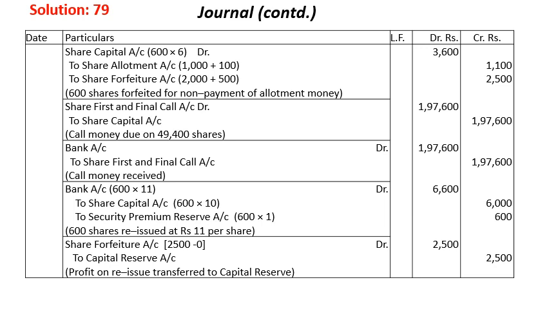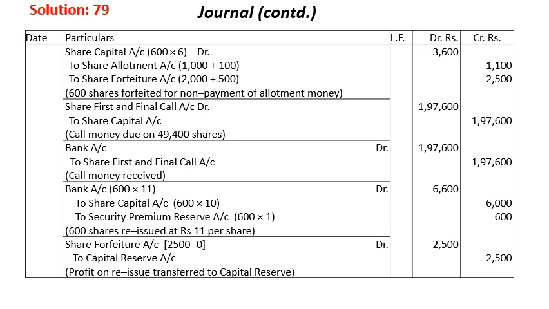We forfeit this Raju and Deepak share, so that is share capital account debit 600 into 6, because Deepak's share is 500 and Raju's share is 100, so altogether 600 shares are forfeited after allotment. So called up value, therefore application 2 allotment 4, so that's what 6 rupees comes. So 600 into 6, we get it over here 3,600. Now share allotment is workings number 2, that is 1,100, to share forfeiture, that is balance money.